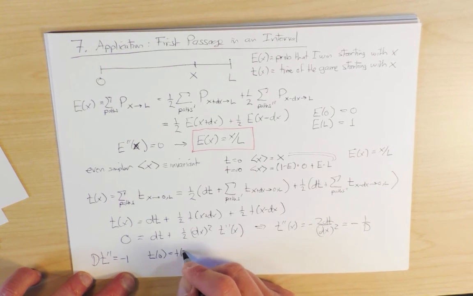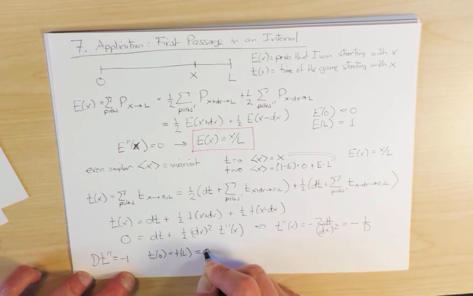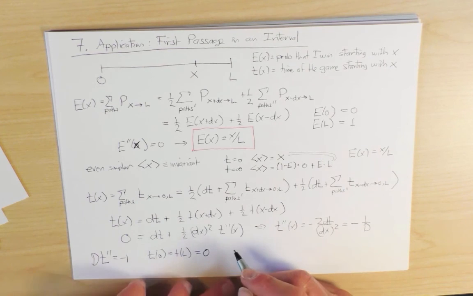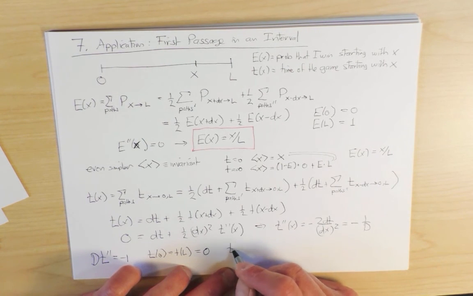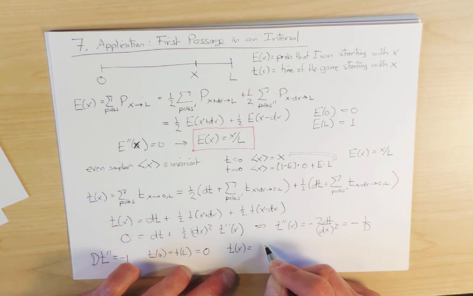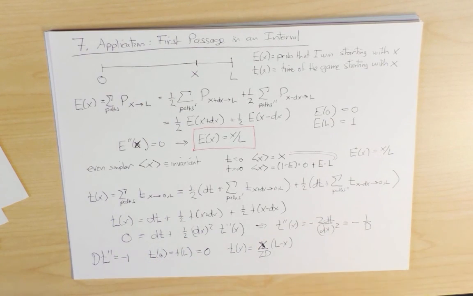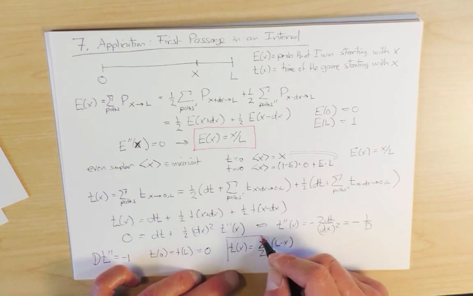And so the boundary conditions are t of 0 equals t of L equals 0. The solution to this equation is simple, and let me just write it down. t of x is equal to 1 over 2D, x times L minus x. So this is the answer for the time that it takes for the game to end.